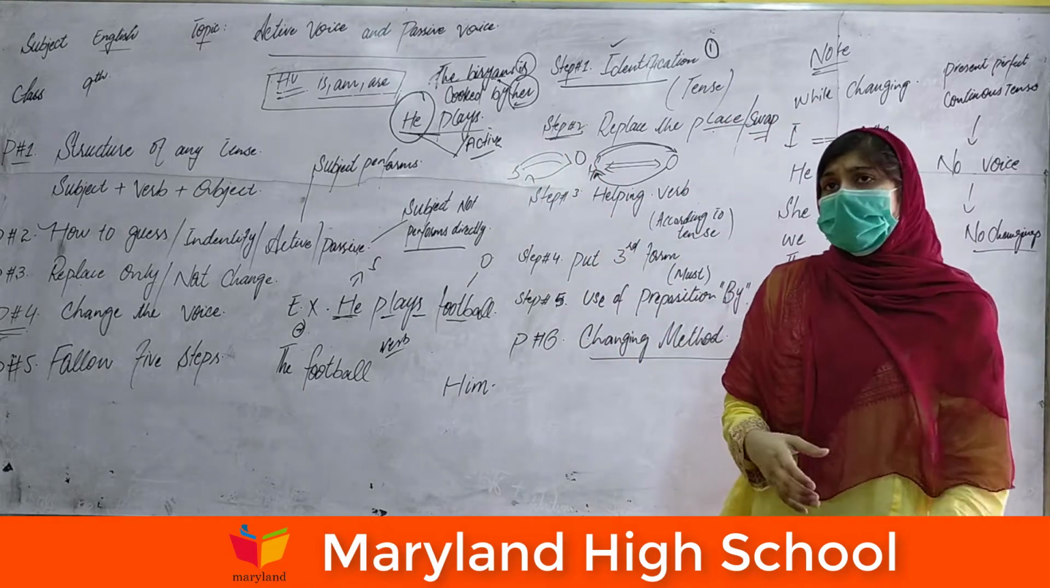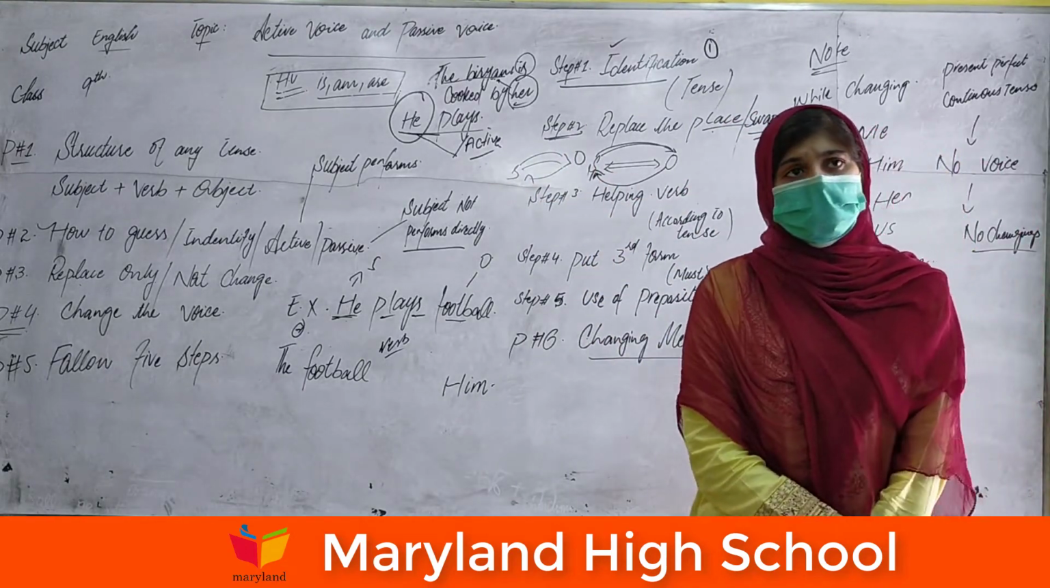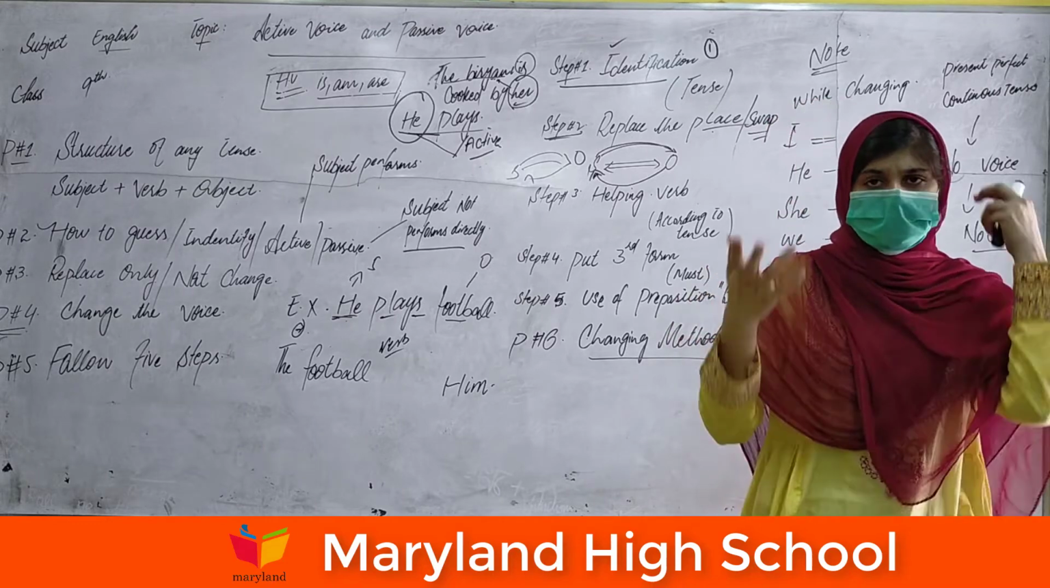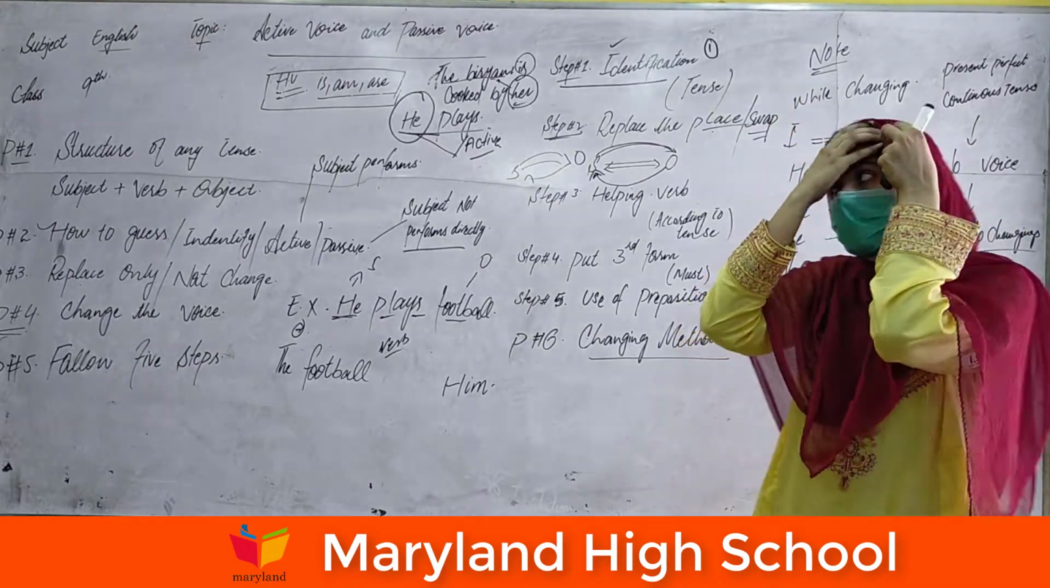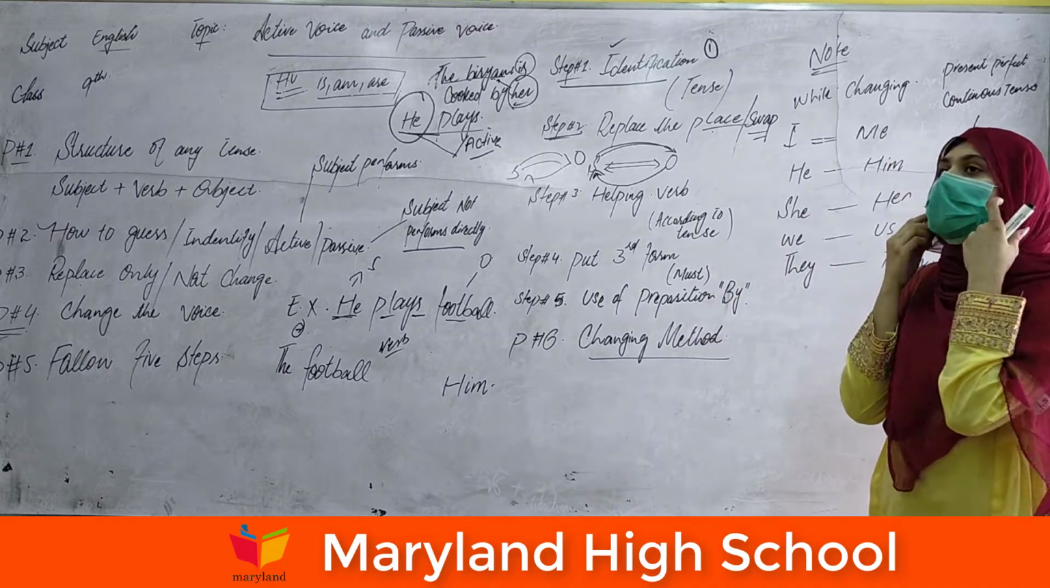But why will we use is, am, are? Why not was, why not has, have? What's the reason behind it? Because we are doing the simple present definite tense.